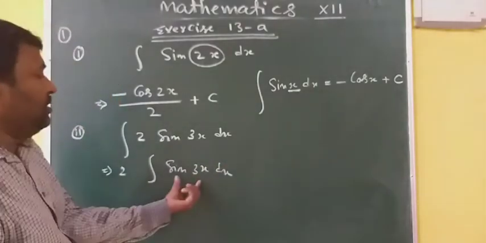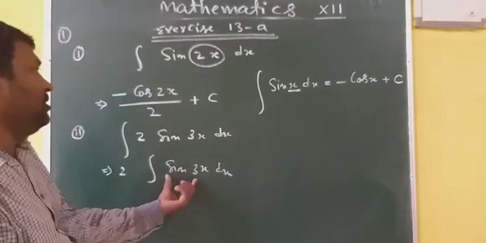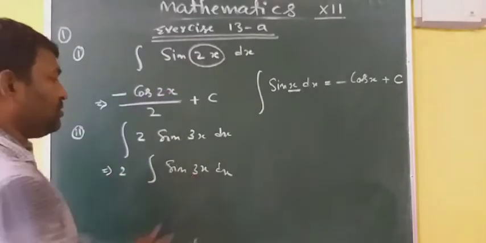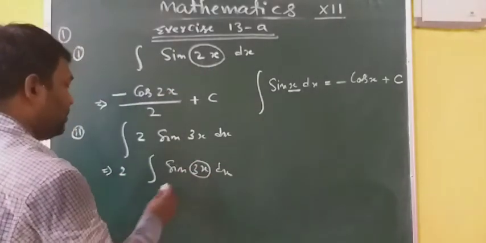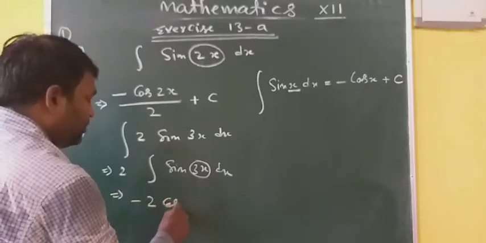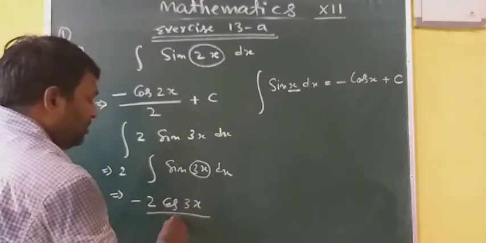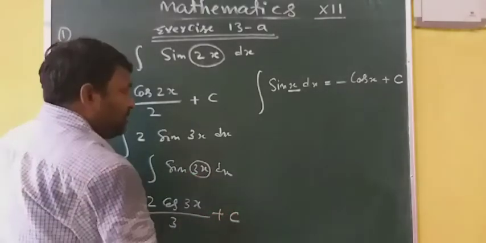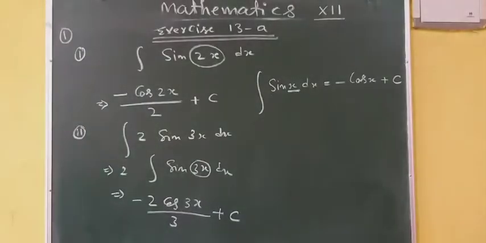Now think, this question is just like the first question. Here it was 2x, here it is 3x only. So you can consider this 3x as x. Applying the formula, minus cos 3x, and dividing by 3, the differentiation of 3x, plus c. Okay.